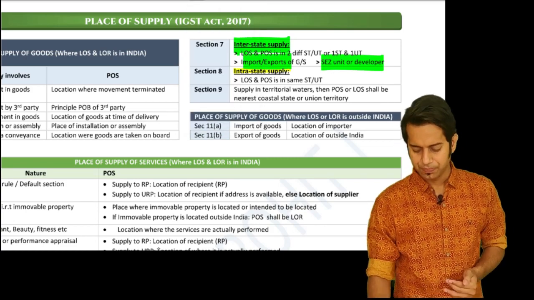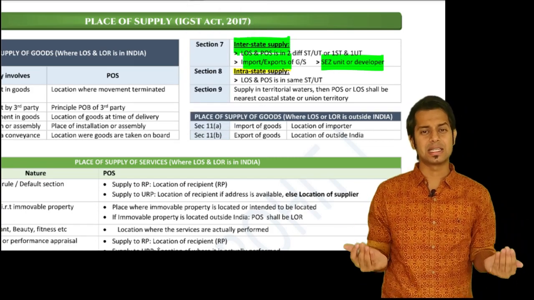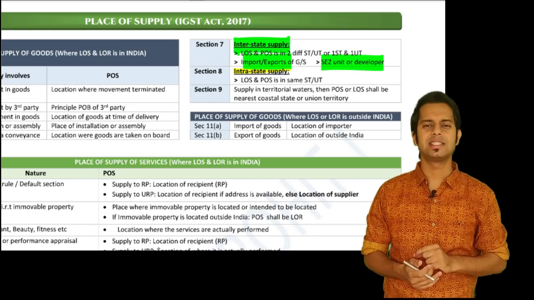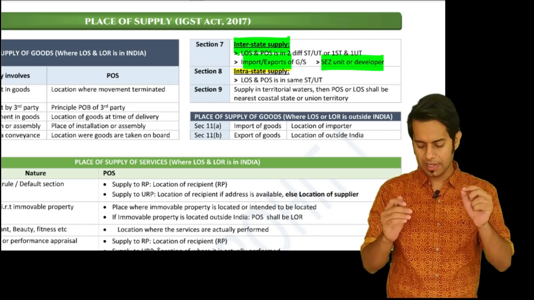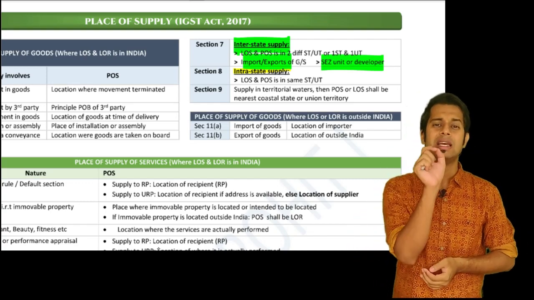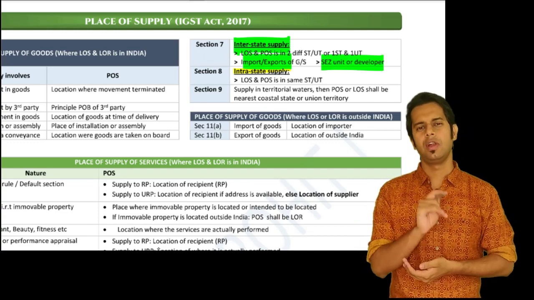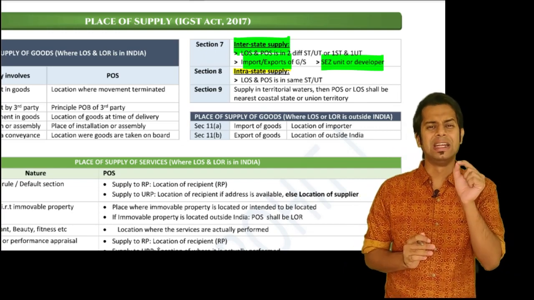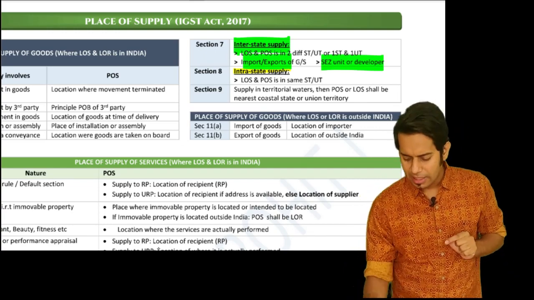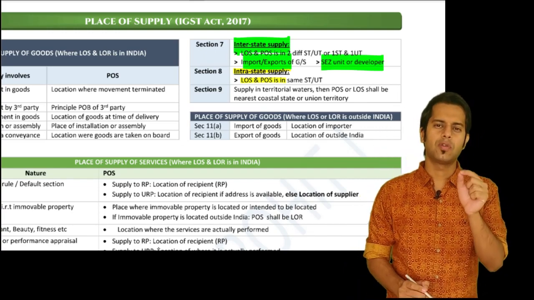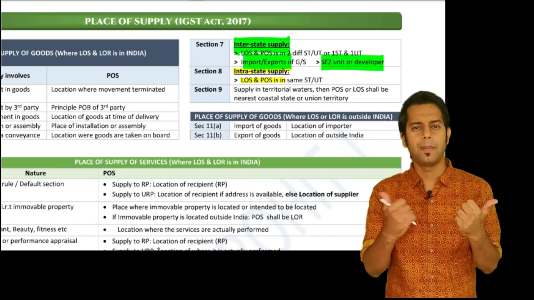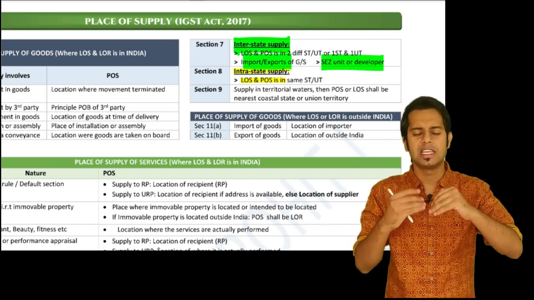What do you mean by intrastate supply? Section 8 of IGST Act says so. Please note, whatever sections we are mentioning in this video will be from IGST Act only. Section 8 says intrastate supply means supply of goods or services where the location of supplier and place of supply is in the same state or same union territory.